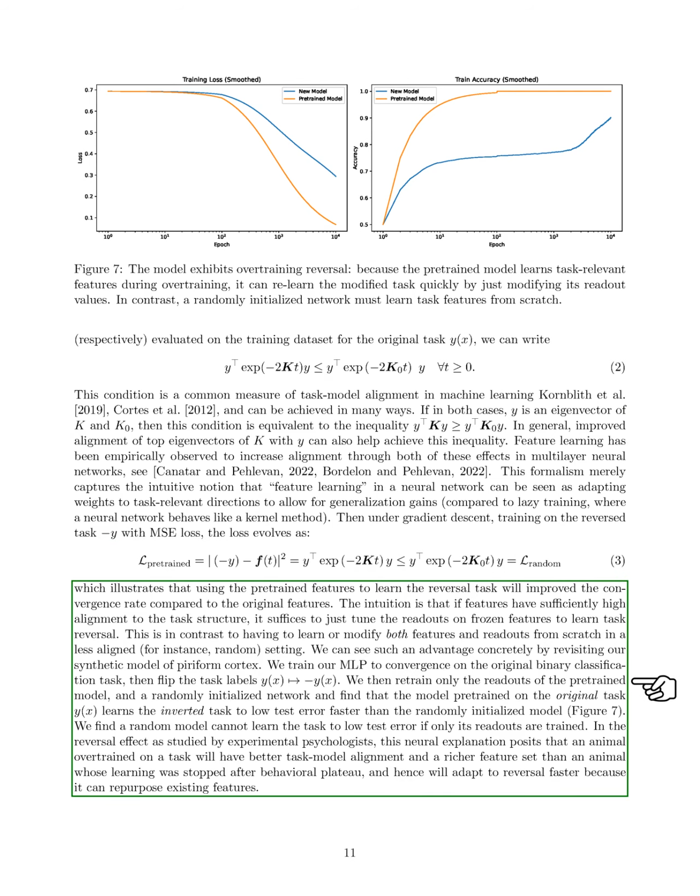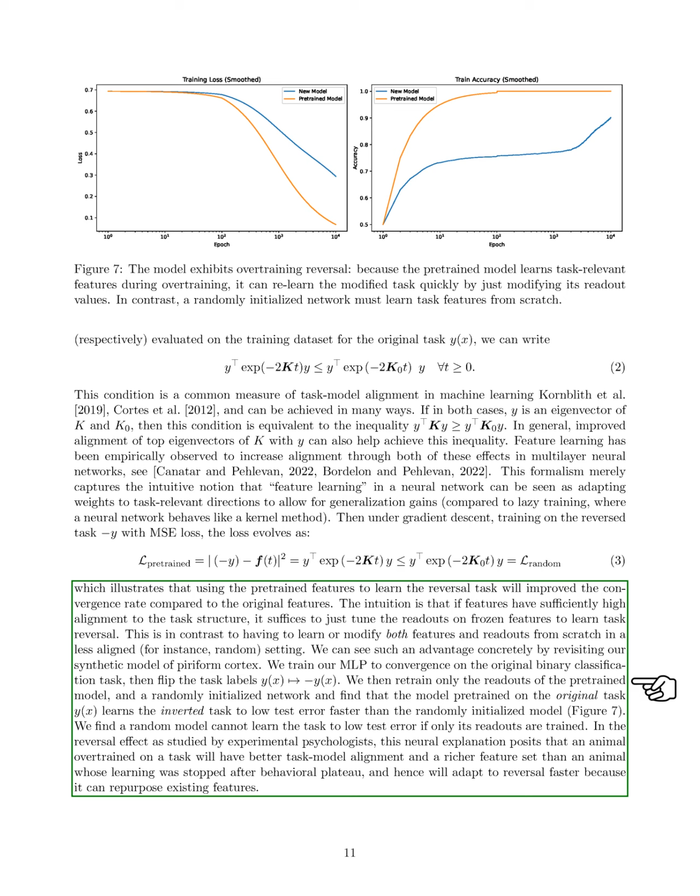When we train on the reversed task using mean-squared error loss, we see that using pre-trained features improves the convergence rate compared to using original features. The key insight is that if features are well aligned with the task, we only need to adjust the readouts rather than retrain everything from scratch.